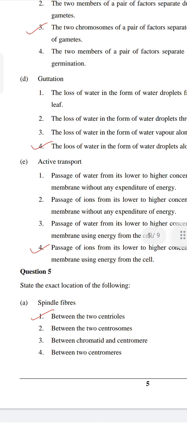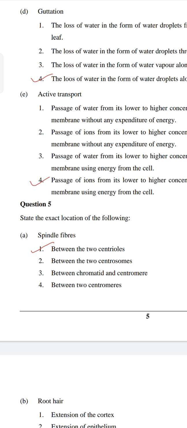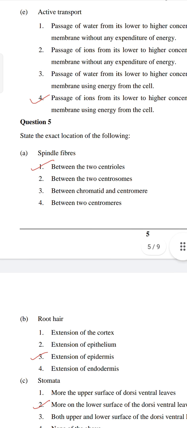Now question number 5, state the exact location of the following. A. Spindle fiber. Between the two centrioles, between the two centrosomes, between chromatid and centromere, between two centromeres. So the answer is 1, between two centrioles, because it is formed by the centrioles and it attaches to the centromere of the chromosome. So the answer is A, between the two centrioles.